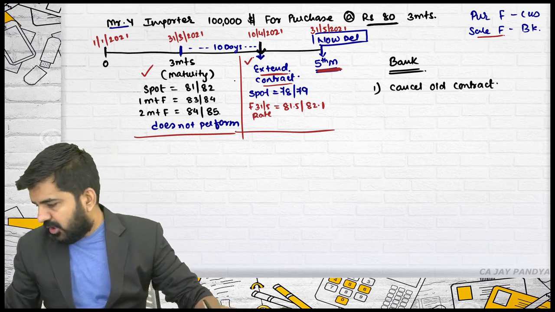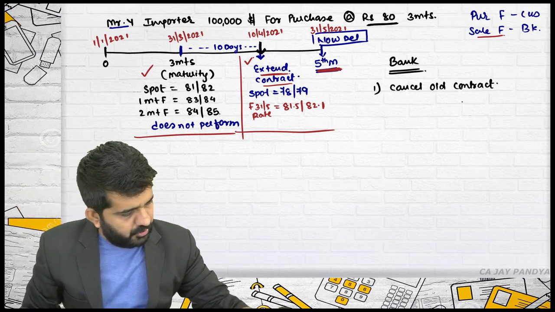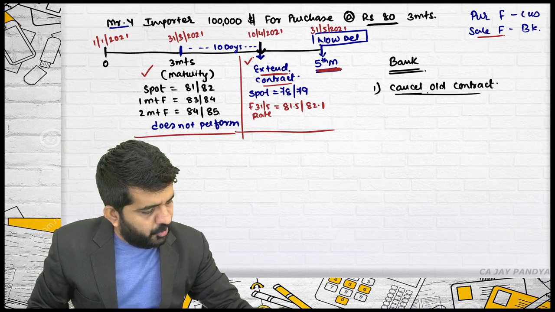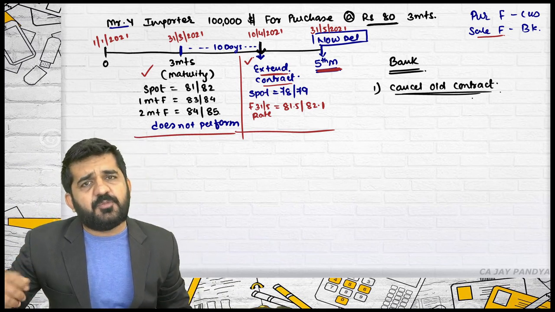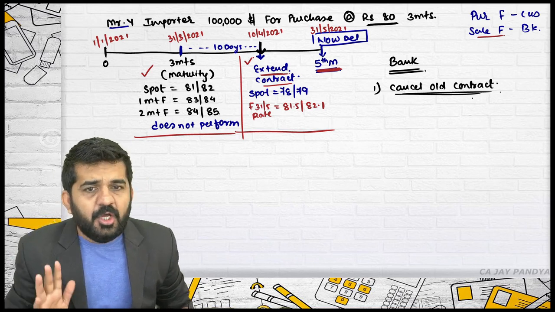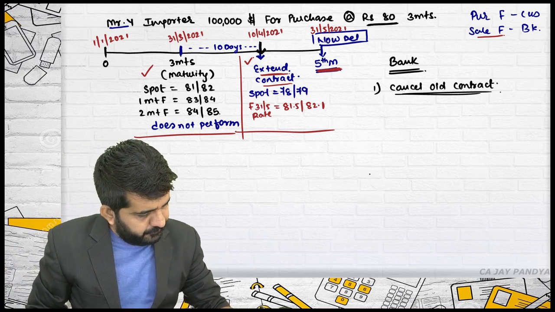Alright. So cancel the old contract. If there are charges, the bank will recover the charges. If there is profit, the bank will give that profit to the customer. Alright.